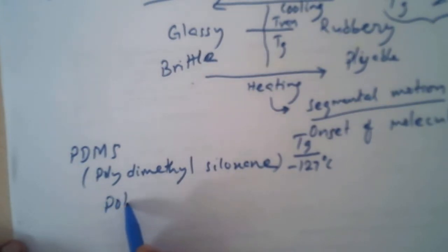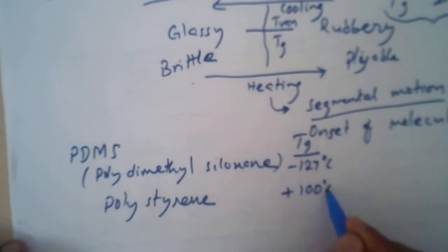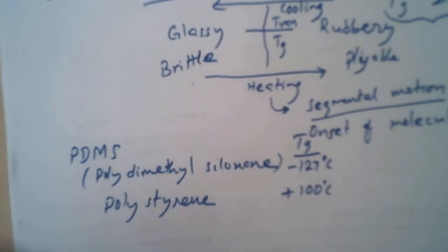Similarly, polystyrene, a thermoplastic polymer, shows a Tg of plus 100 degrees Celsius. Another example is polyisoprene, a natural rubber.